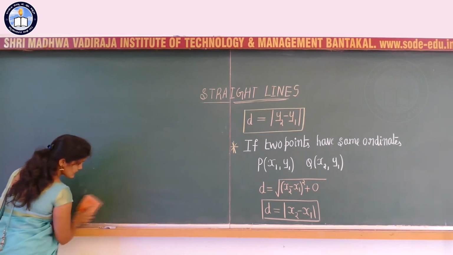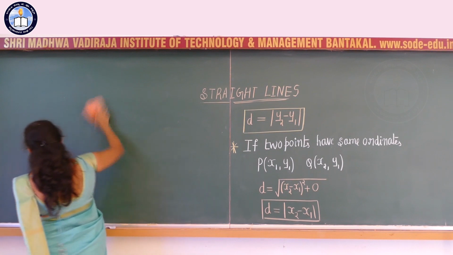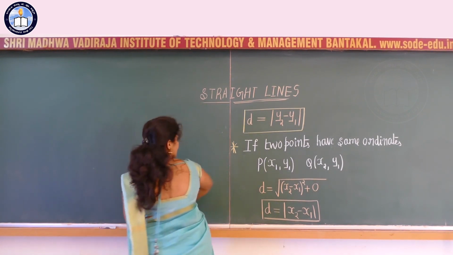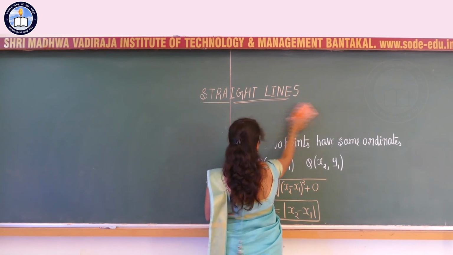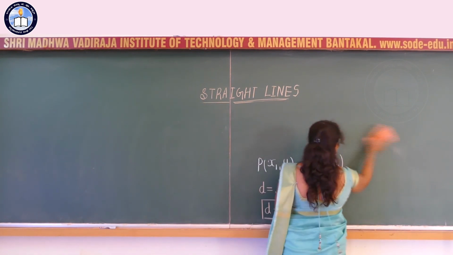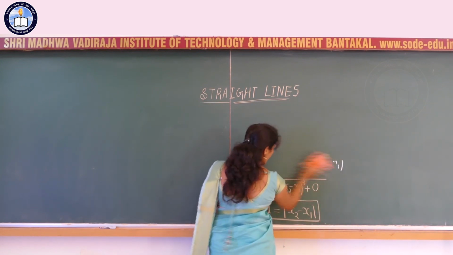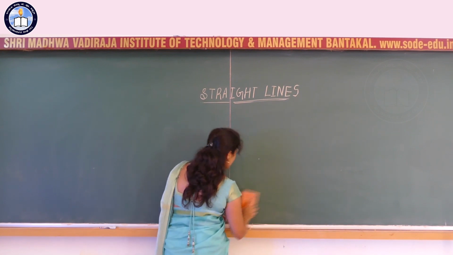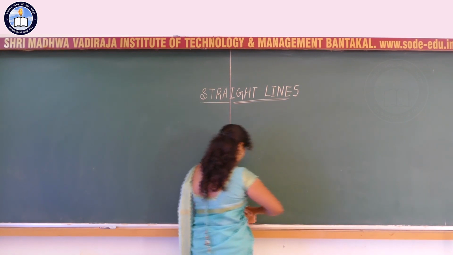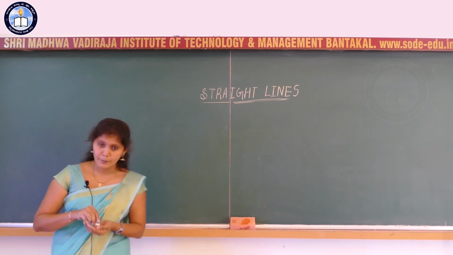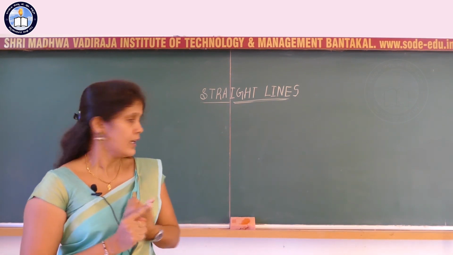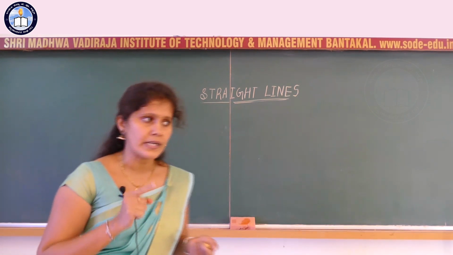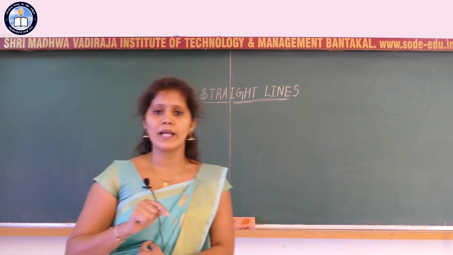If the abscissas are the same, then the distance between the 2 points is y2 minus y1, and if the ordinates are the same, then the distance between the 2 points I can write as the absolute value of x2 minus x1. That represents the distance between the given 2 points. So with respect to the introductory part, we have completed the coordinates of a point, and the second one, the distance formula between 2 points in the coordinate plane or 2-dimensional plane.